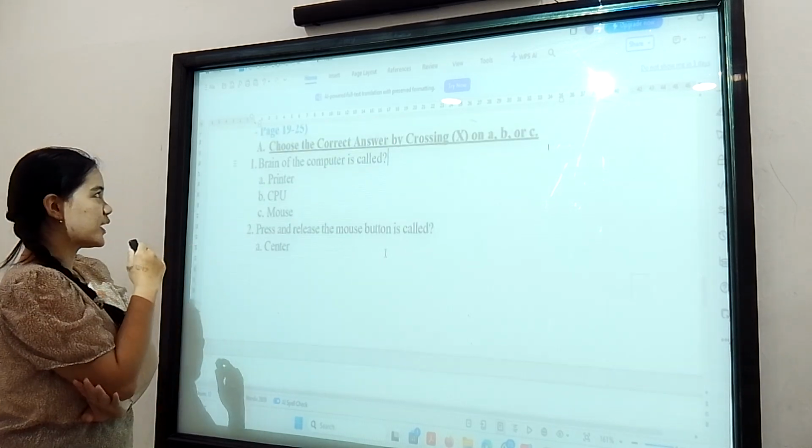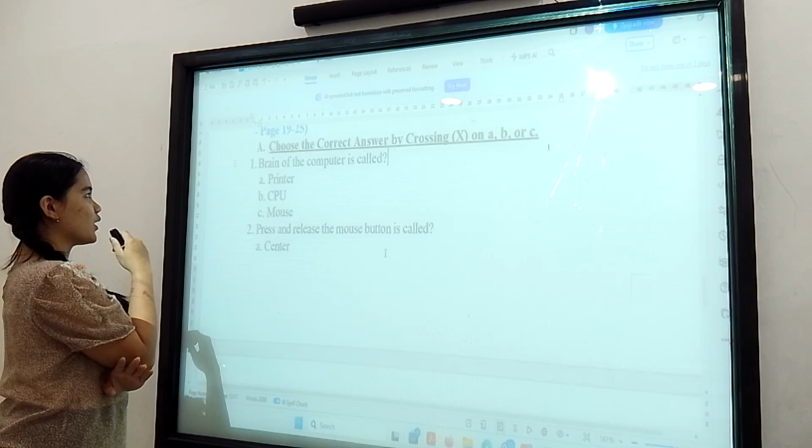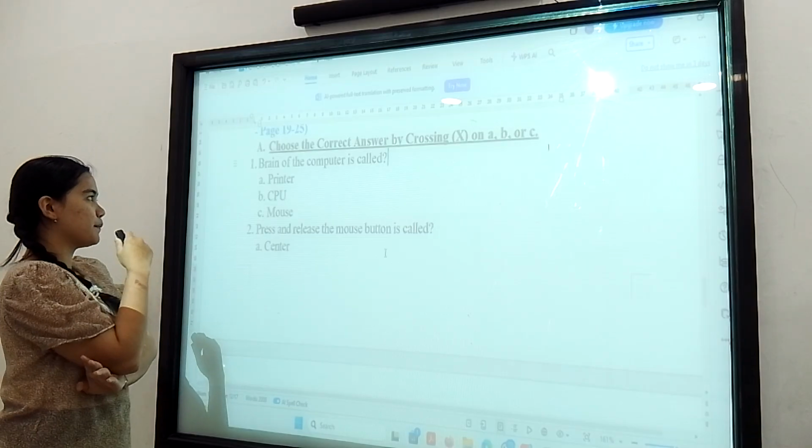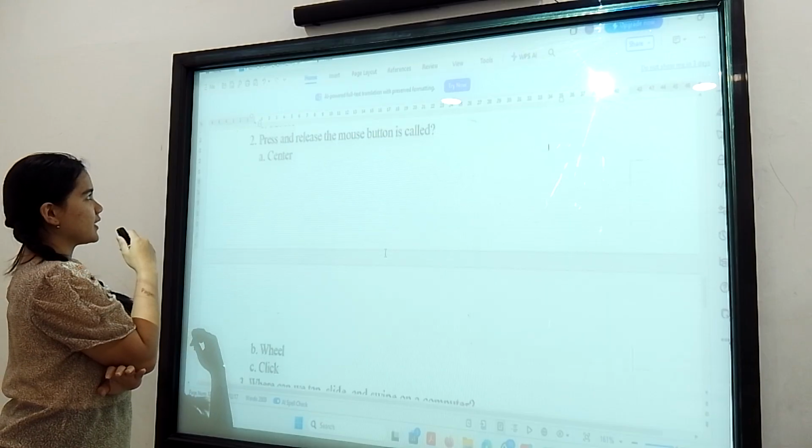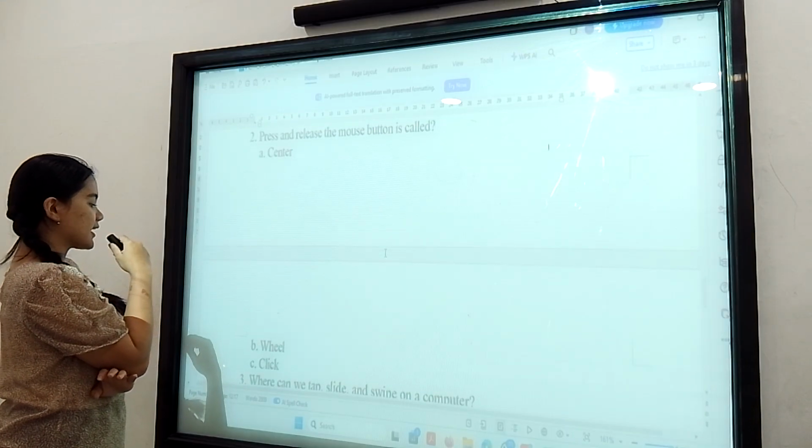Okay. Question number one. Brain of the computer is called. The answer is B, CPU. Number two. Press and release the mouse button is called. The answer is C, click.